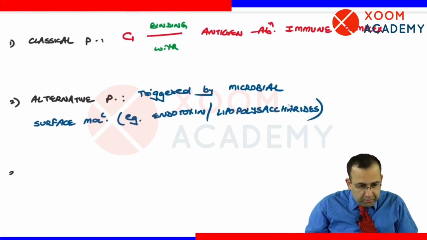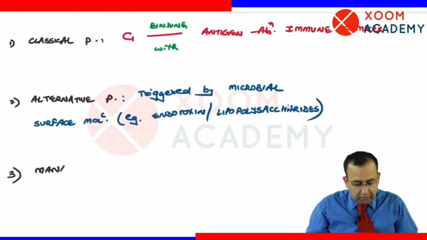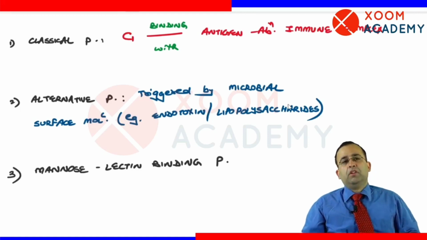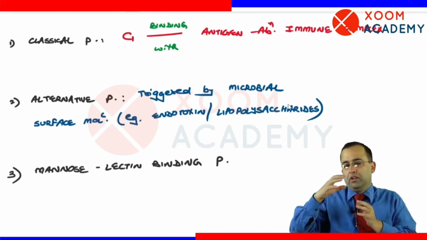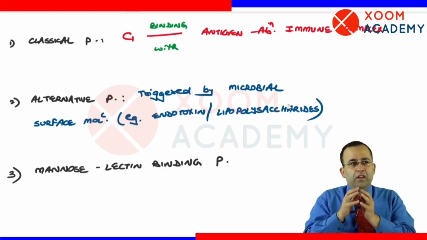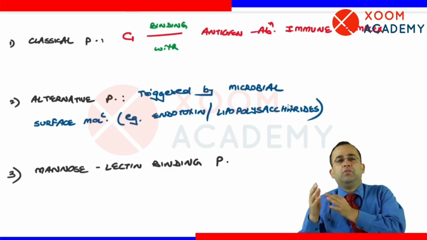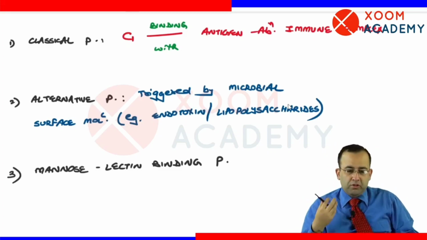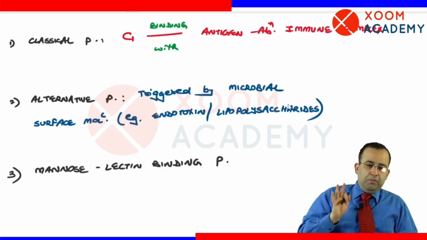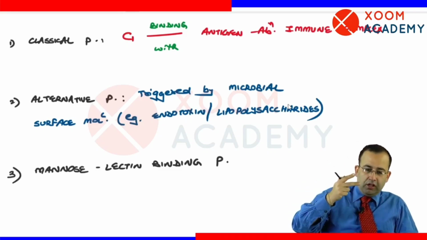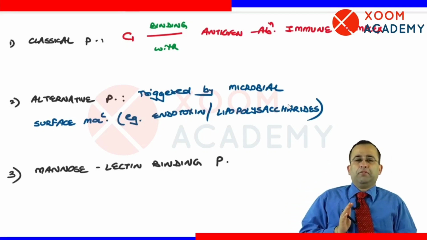Next, तीसरा pathway है mannose lectin binding pathway. Mannose क्या था? What was mannose? Remember, mannose was a carbohydrate which was present on the bacterial surface. So when it binds to the complement pathways, the mannose lectin binding pathway is initiated. So तीन complement pathways हैं: classical, alternative and mannose lectin binding pathway.